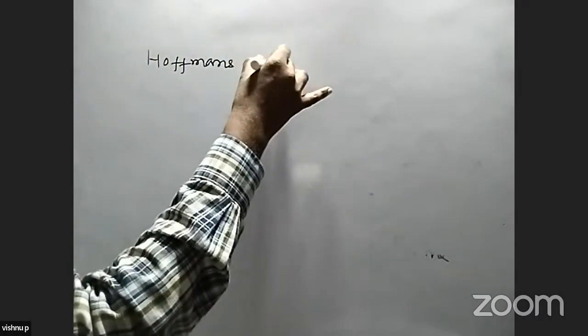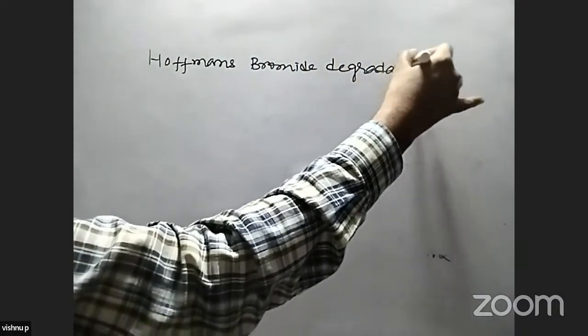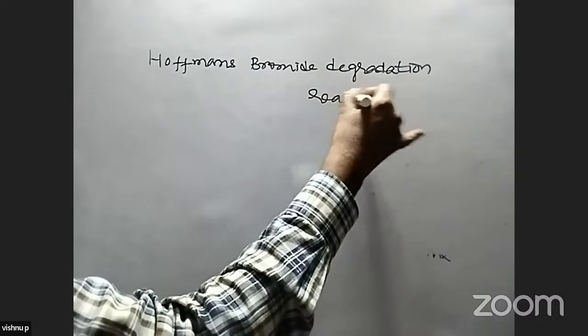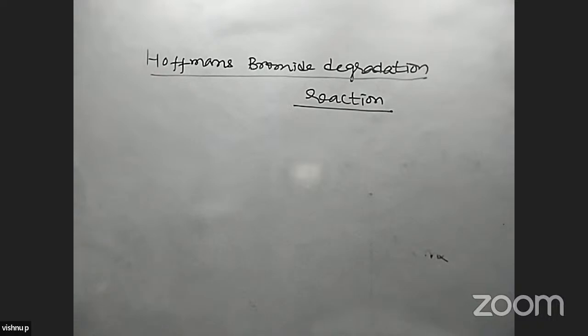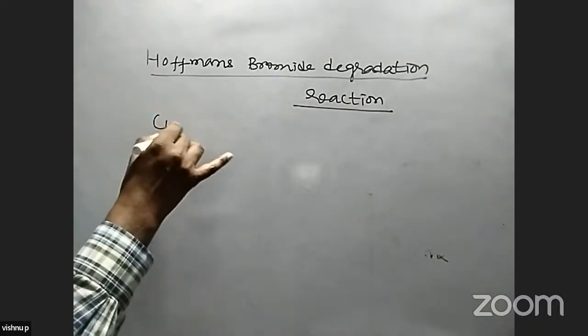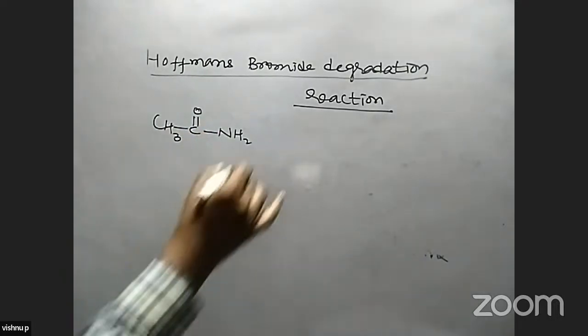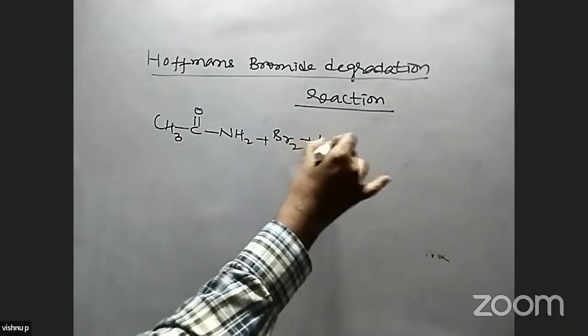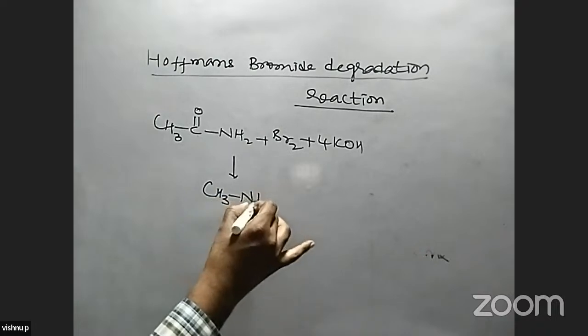Next named reaction is Hoffmann's bromamide degradation reaction. In this reaction, amides react with bromine in the presence of a base. So generally, what type of amines are formed here?